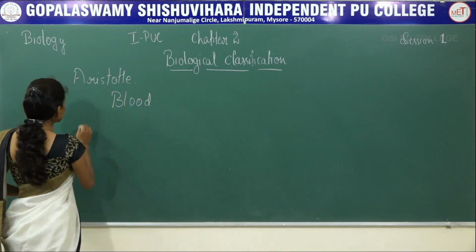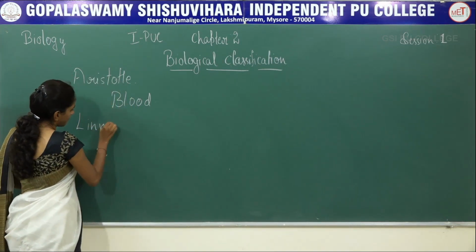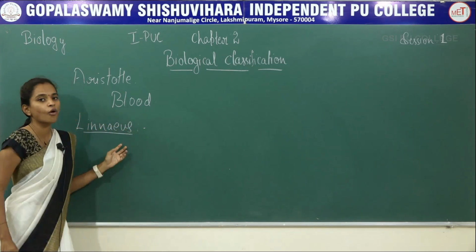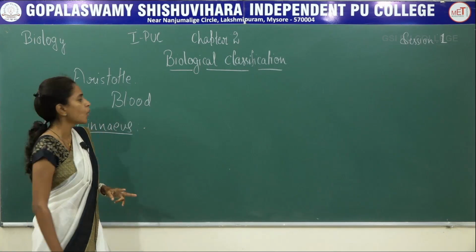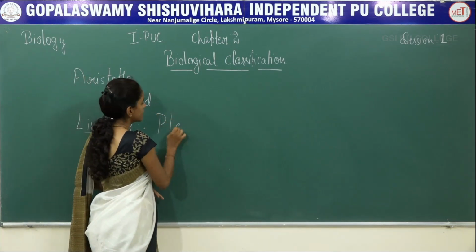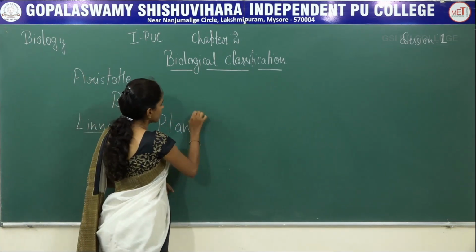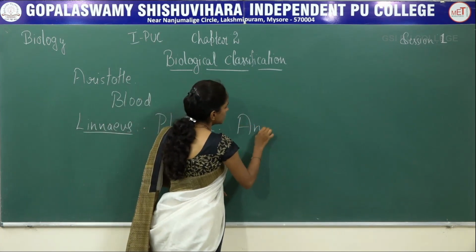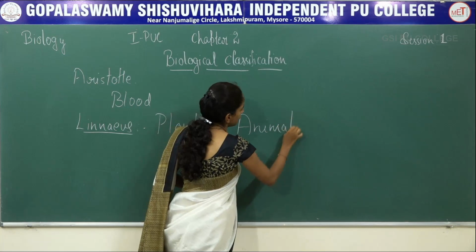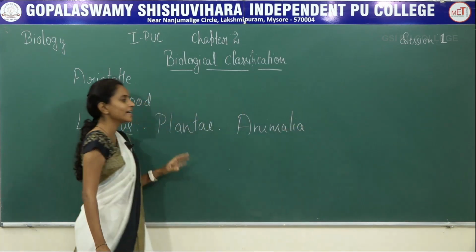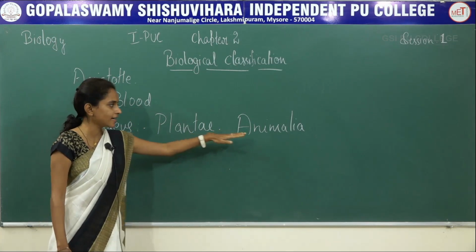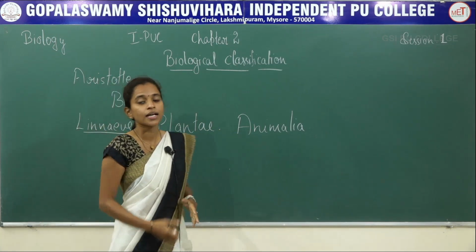Next scientist is Linnaeus. Linnaeus put forward the 2 kingdom system, where he did classify the organisms under 2 kingdoms. One kingdom was named Plantae, another was Animalia. So he did classify the organisms under 2 categories, that is Plantae as well as Animalia.